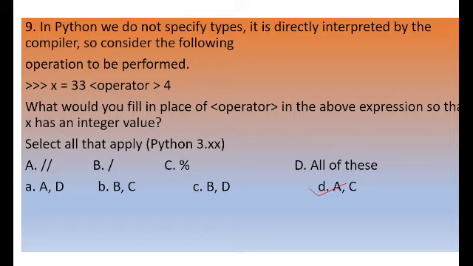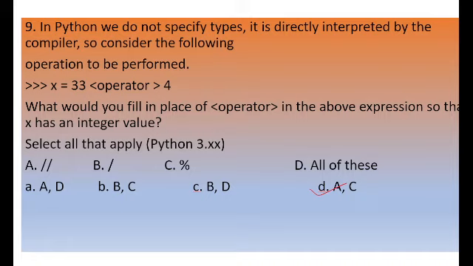It will show only the whole number part. So when we divide 33 by 4, it will become 8. If we use the decimal division, it will show the decimal part, but floor division truncates it and shows only the whole number part. So the first answer we got is floor division.